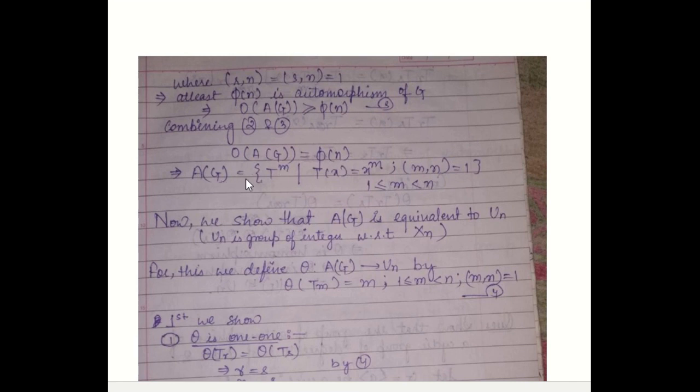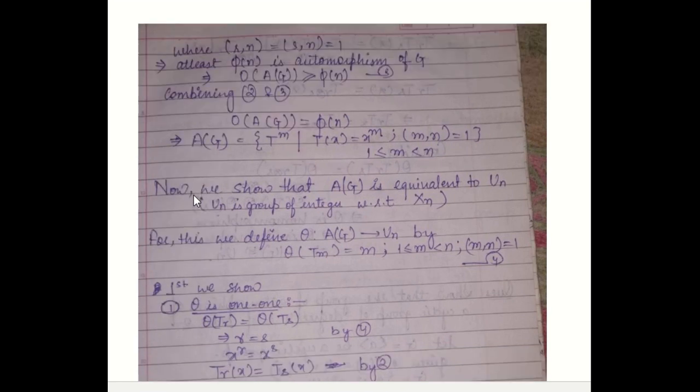So Ag is what? The set of all automorphisms Tm, where Tm(x) is equal to x to the power m, and m and n are relatively prime integers. This is by definition of Ag. So we have found the set of all automorphisms. This is the theorem. Now we show that Ag is equivalent to Un.